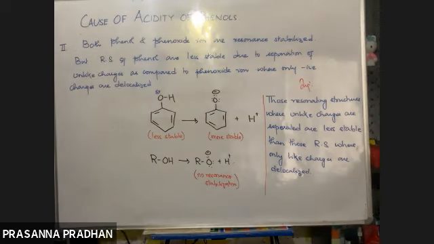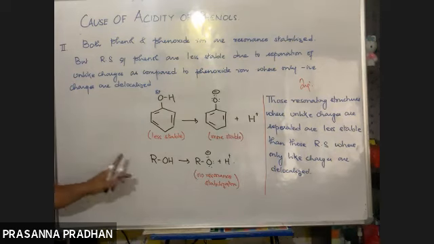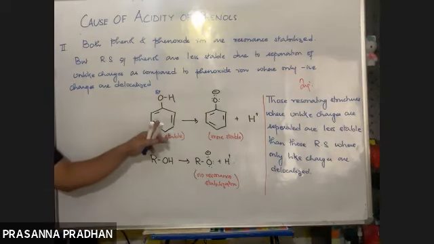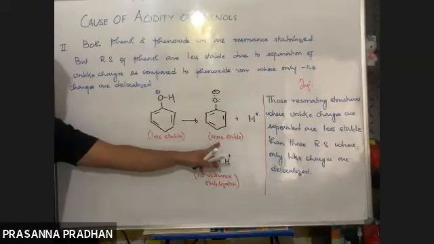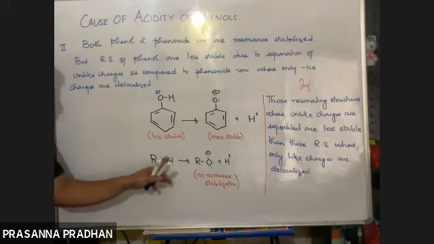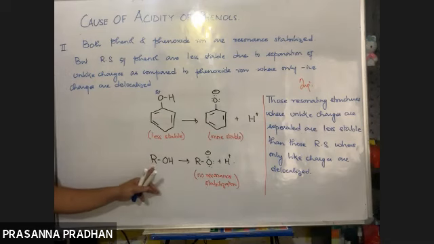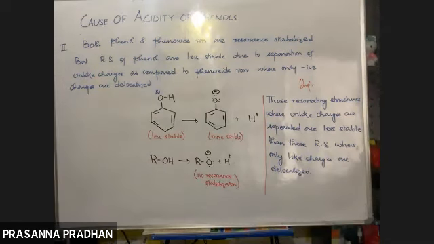Since the conjugate base of alcohol is not stable, alcohols behave as a weak acid. Since the conjugate base of phenols is very stable, phenol behaves as a strong acid. Since the conjugate base of alcohols is not stabilized by resonance, the corresponding acid, alcohol, behaves as a weak acid.